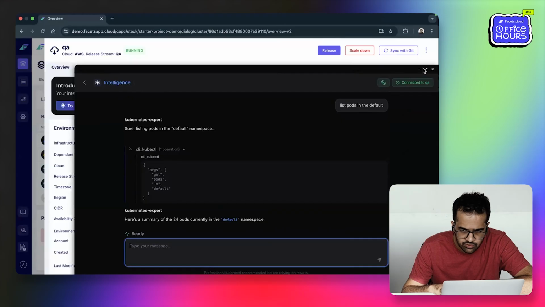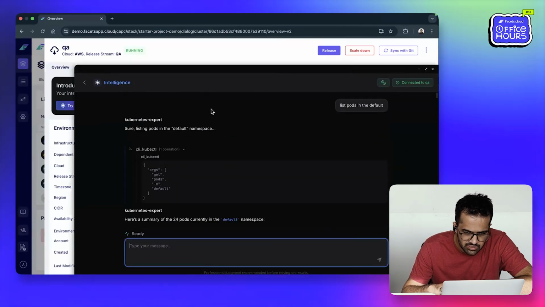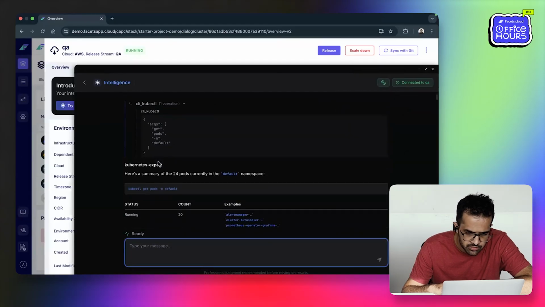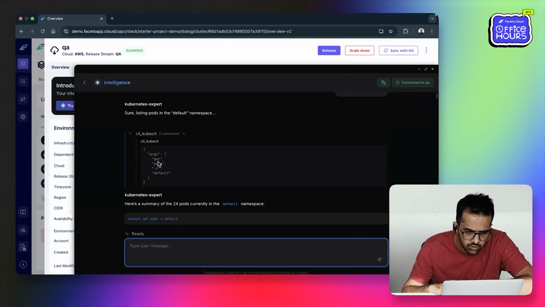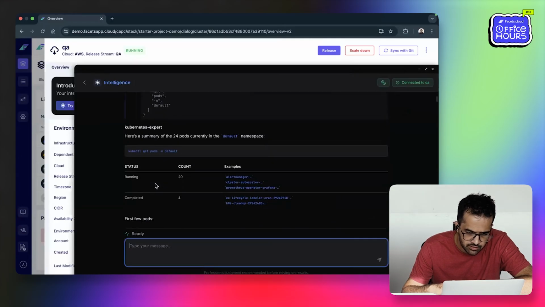Yeah, I think we have another question. Yep, so just quickly show the AI agent window on the portal. If you have a few minutes, let's give one more quick walkthrough for the folks, just to summarize how to use the agent. Right, so this is the chat. If I close this, this is in our environment overview page, and this is how our chat would look. I asked it to list pods. It's able to list the pods, and it gives me a summary. What tool it's calling, you're able to see the args that it calls it with.